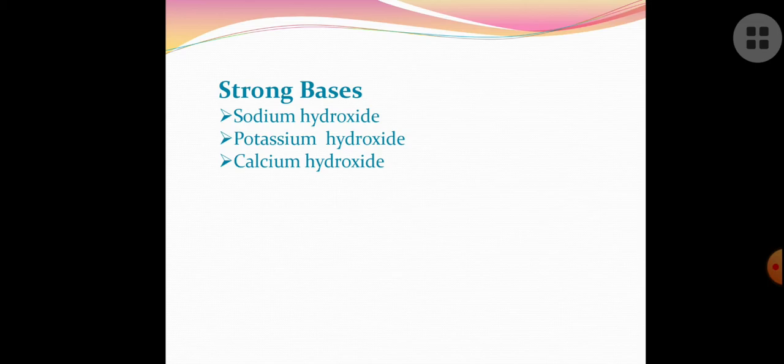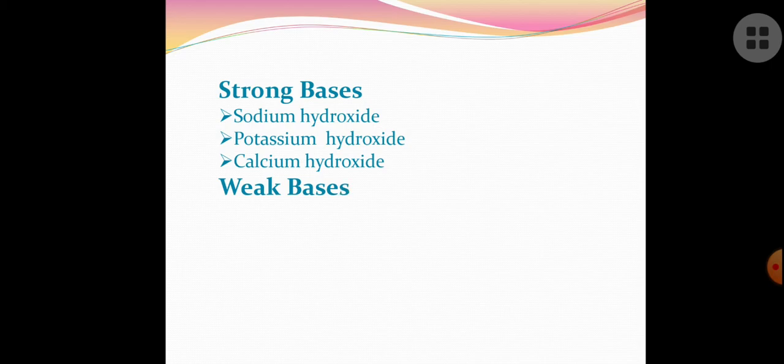Lime is nothing but calcium oxide. When it is satisfied with water, it is slaked. Slaked means satisfied with water. Slaked lime. When calcium oxide is satisfied with water, we get calcium hydroxide. You know this one already. This is nothing but a chemical combination reaction. So these are all examples of strong bases.